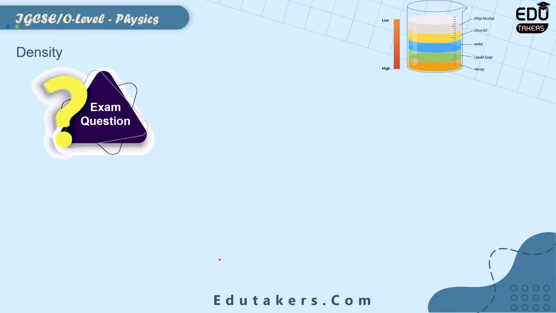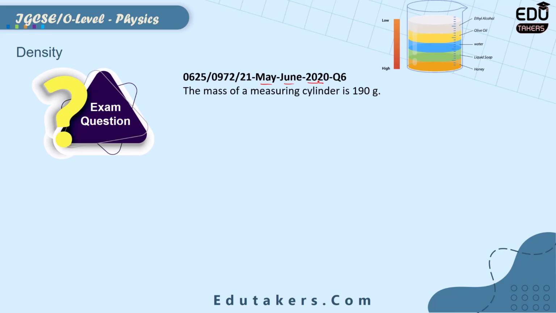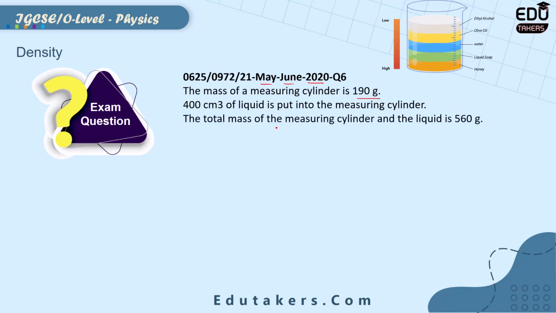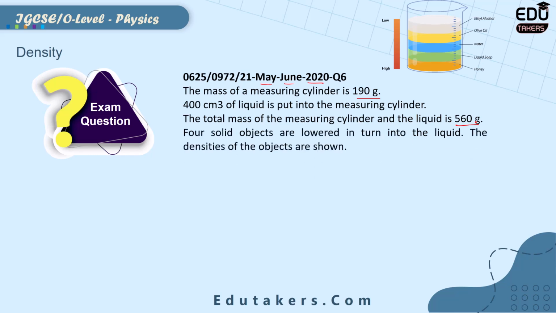Here is the exam question that appeared in May-June 2020. The mass of the measuring cylinder is 190 gram. 400 cubic centimeter of liquid is put into the measuring cylinder. The volume is given, which is 400 cubic centimeter. The total mass of the measuring cylinder and the liquid is 560 gram. 4 solid objects are lowered in turn into the liquid. The densities of the objects are given.